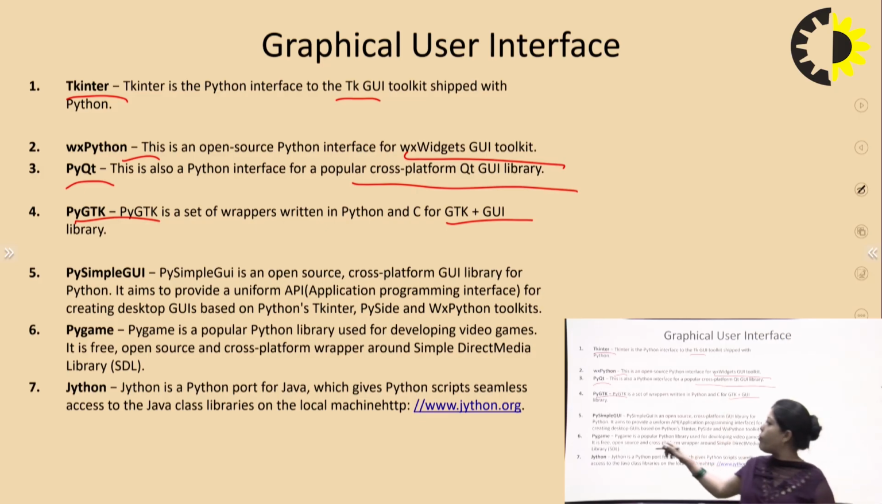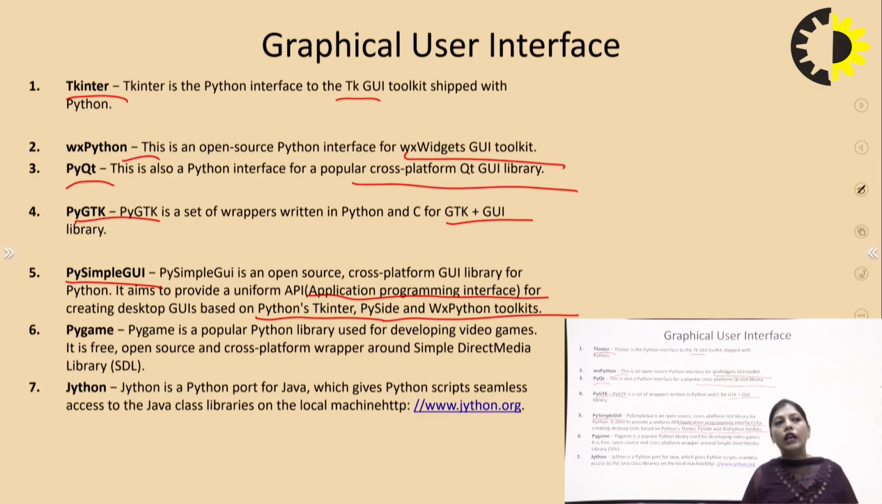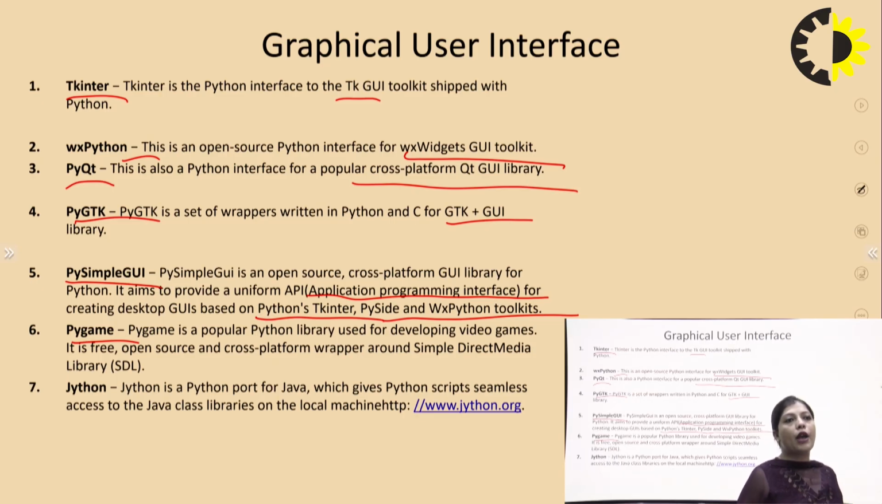Next interface of Python is PySimpleGUI. PySimpleGUI is an open source cross-platform interface for Python. It aims to provide a uniform API for creating desktop GUIs, which is based on Python's Tkinter, PySide and wxPython toolkits. Next you can also call Pygame. It is a popular Python library which is used for developing video games, and it is also open source and cross-platform.